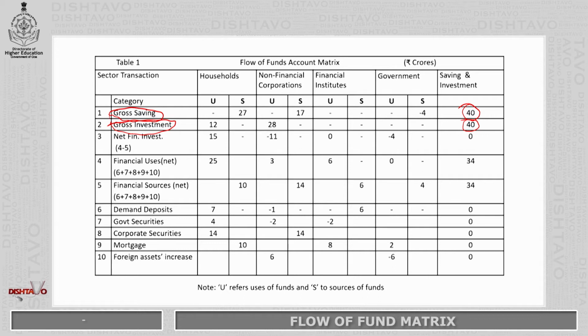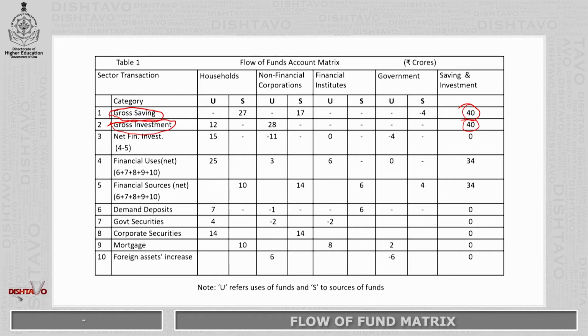When you look at row number 3, net financial investment, that net financial investment is achieved by 4 minus 5. 4 is financial uses and 5 is financial sources. So 4 minus 5 is equal to 3. Here in column number 5, we have the uses 25 and the saving in column number 5 we have 10.